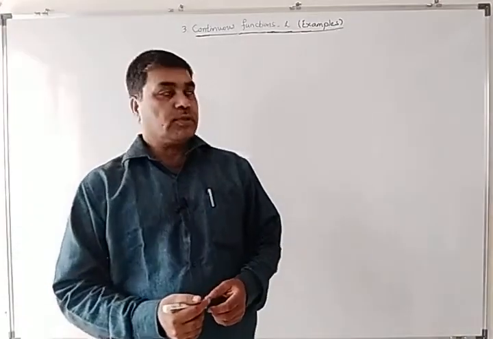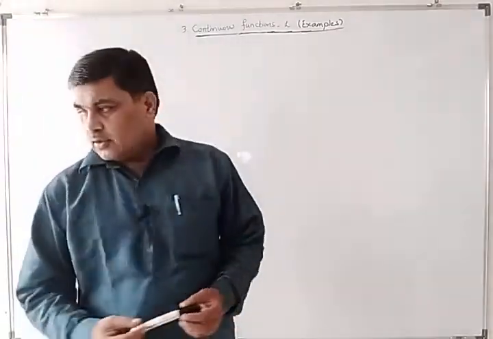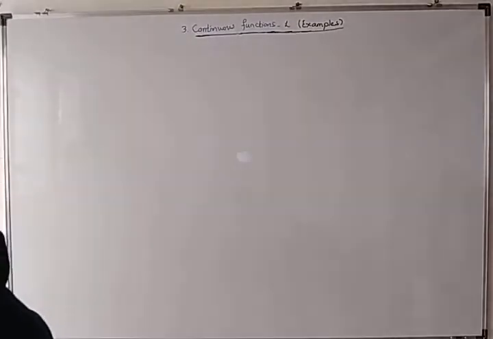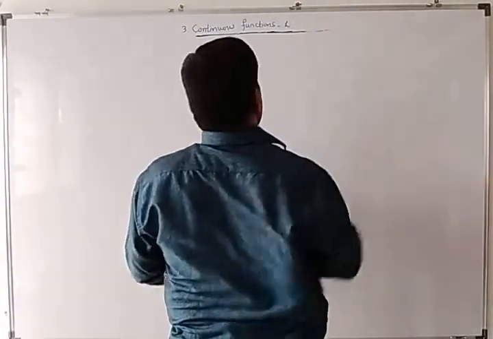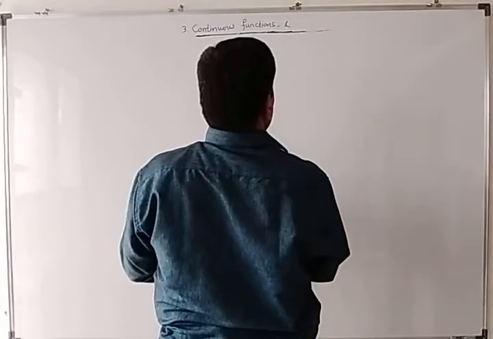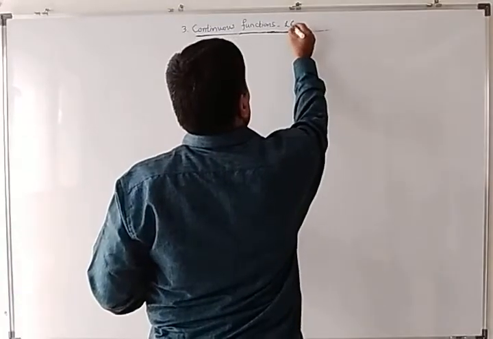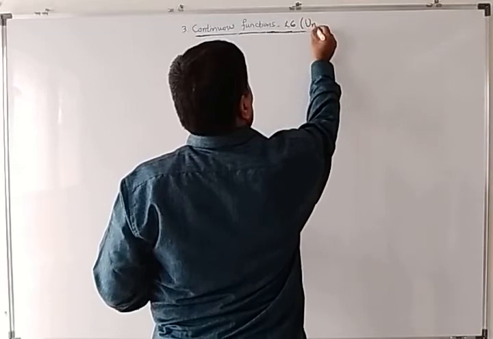In this session we'll study the concept of uniform continuity. This is our lecture number 6 on continuous functions in metric spaces. So, uniform continuity.